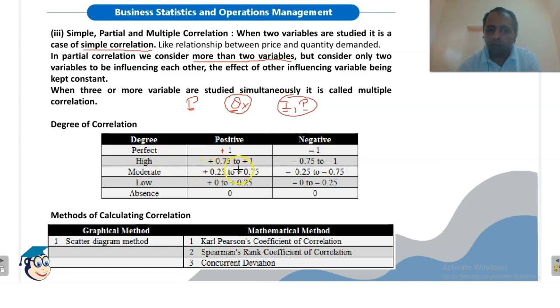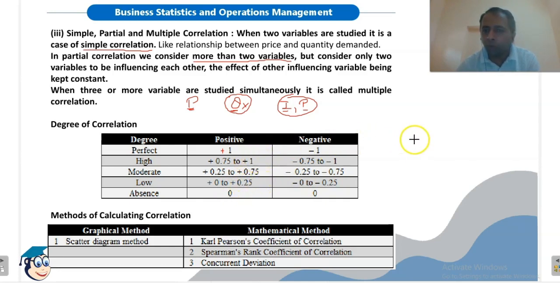From +0.25 to +0.75, it will be a moderate positive correlation. From -0.25 to -0.75, it will be a moderate negative correlation. If the value is between 0 and 0.25, it will be a low positive correlation, and 0 to -0.25, it will be a low negative correlation. If the value is 0, we will say that there is an absence of any relation or no correlation.